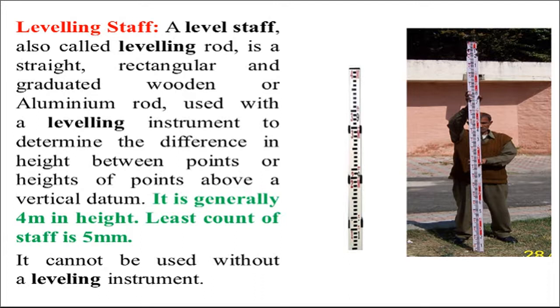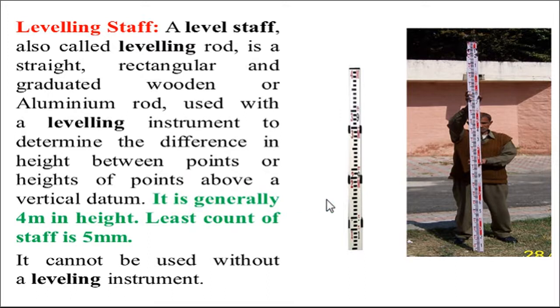We can't use the staff separately or the dumpy level separately. Both we have to use combined. From the dumpy level we get the horizontal line of sight, and from the staff we directly get the reading of that particular point with respect to the assumed datum.